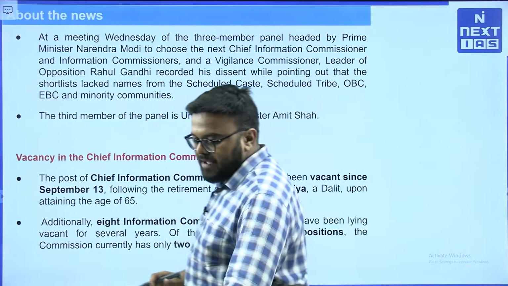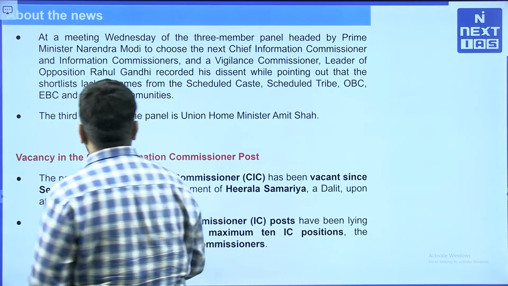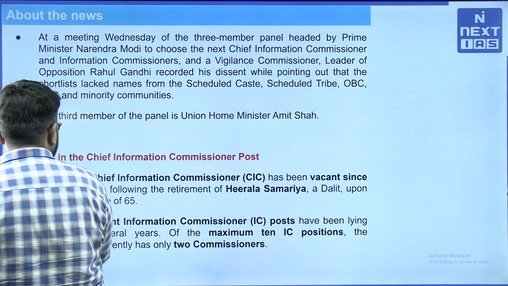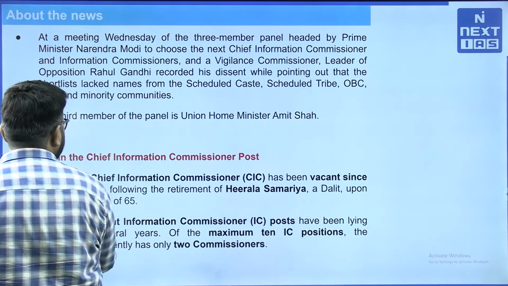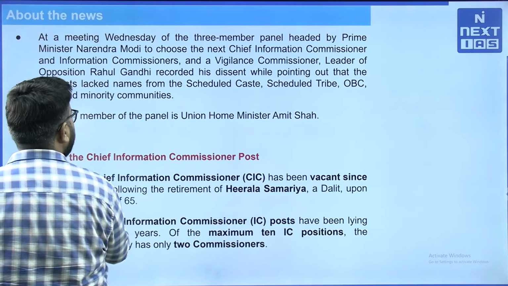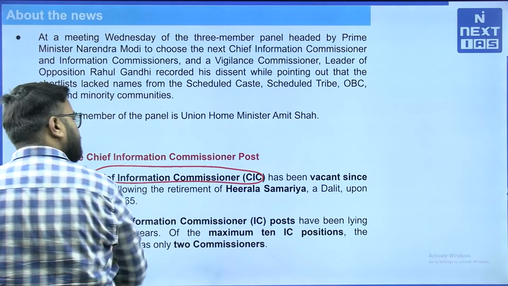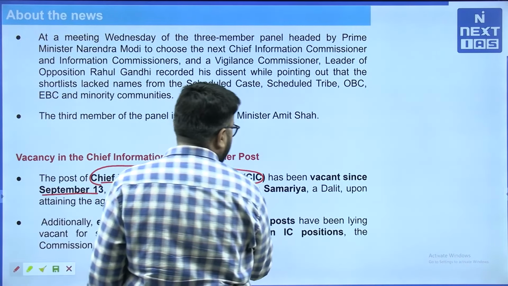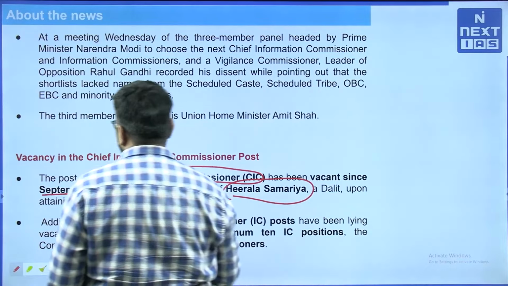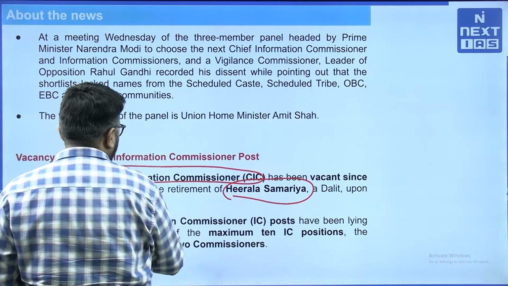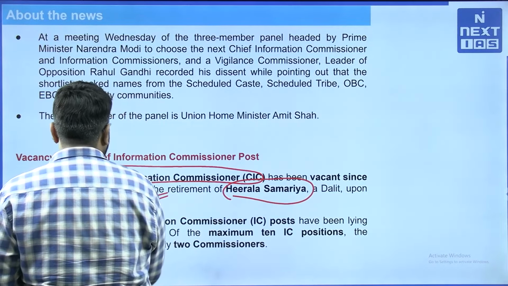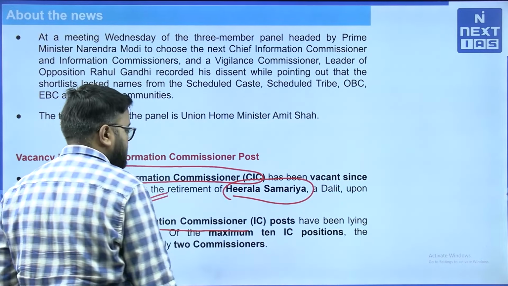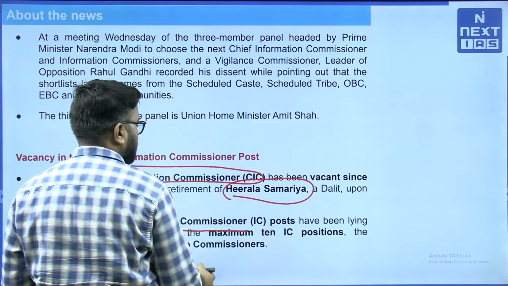What has happened is the post of CIC has been vacant for long. You can clearly see the post being vacant since September 13. The post of Chief Information Commissioner has been vacant since September 13 following the retirement of Hira Lal Samariya, a Dalit, upon attaining the age of 65. So obviously, this is the upper age limit. Additionally, 8 information commissioner posts have been lying vacant for several years as well, of the maximum 10 IC positions.